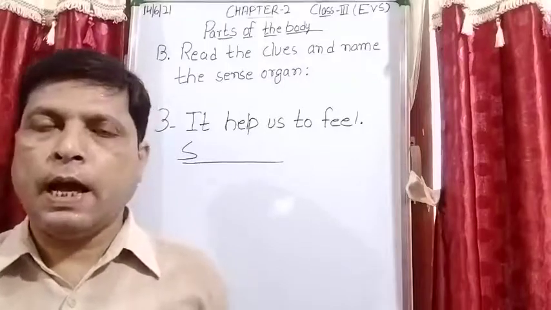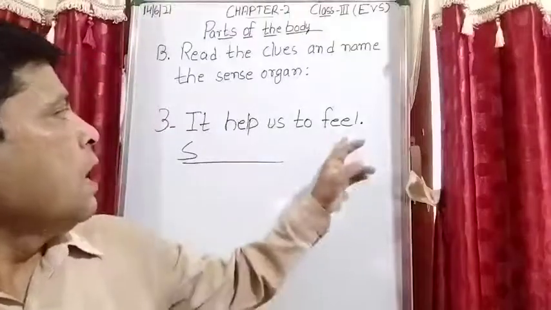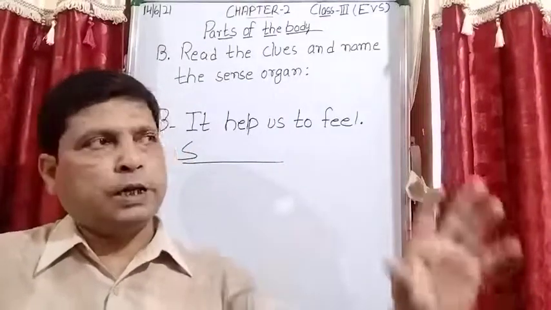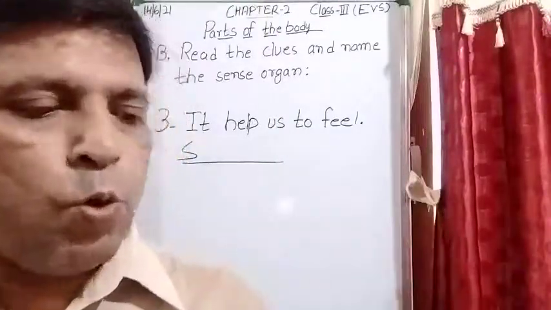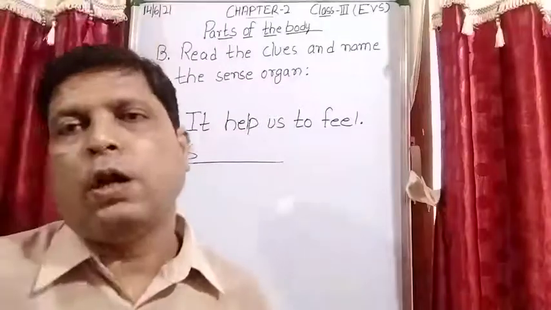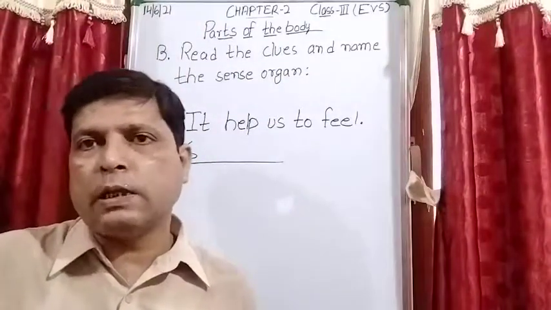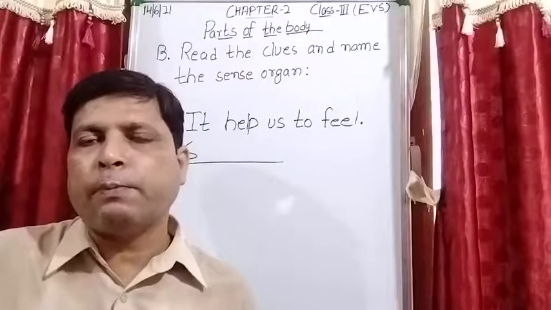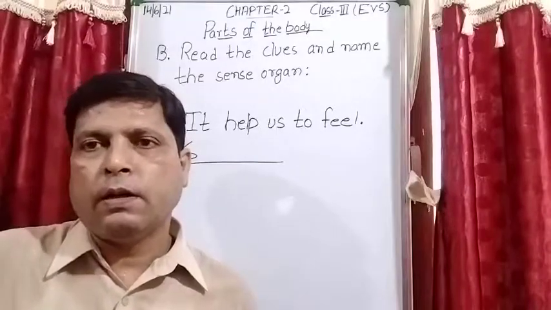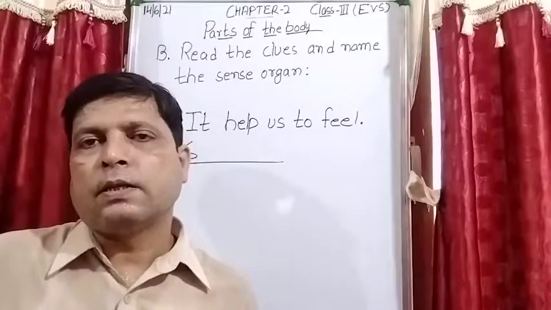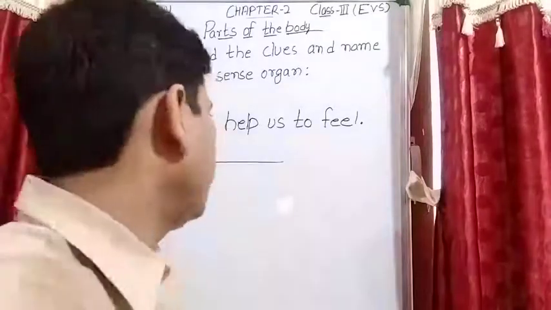Students, how can we feel any object, whether it is very hot or cold, smooth, rough, hard or soft? How is this possible? This is possible with the help of a sense organ that is known as skin.